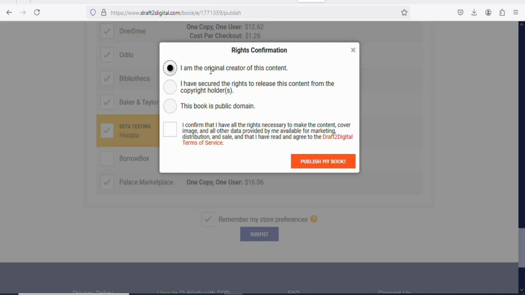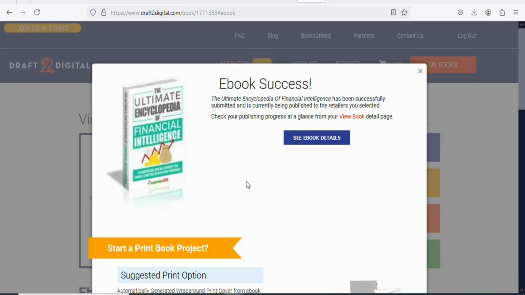Once you have selected the option that is appropriate to you, the next step is that you have to click right here to confirm. Once you click on confirm, click right here, publish my book, so that your book can be published. Once you click on publish my book, you can see ebook success. Your book has been successfully submitted. The various marketplaces are going to publish your ebook. Some of them will take 1 day to do so. Others will take 2 days to publish your book. Others will take 1 week. Others will take 2 hours. It depends on the various marketplaces. Each of the marketplaces has a different timeline for publishing your ebook.